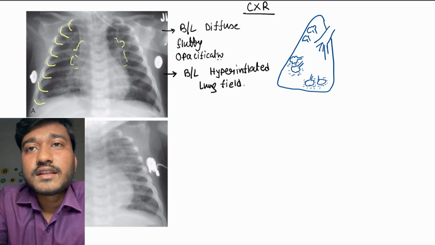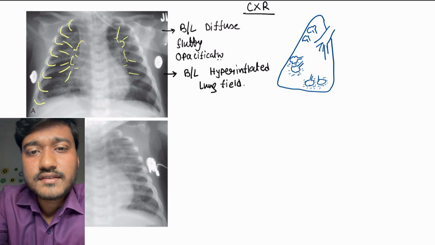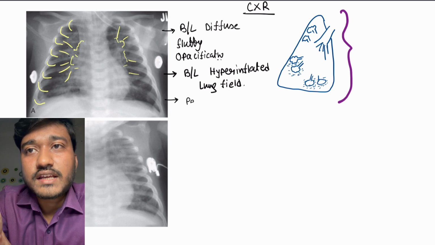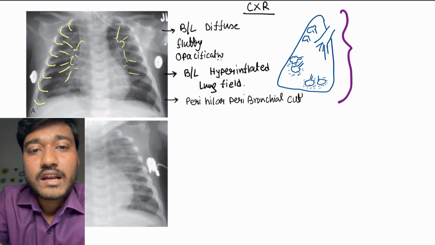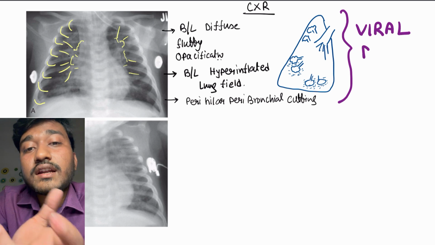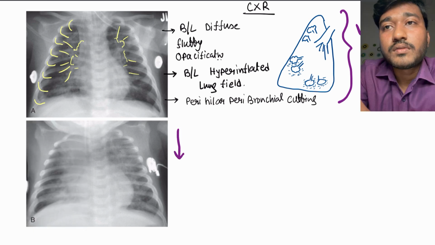As well, in the perihilar region you can see peribronchial cuffing, as well as white straight lines. These are a reticular pattern. So these 3 to 4 things are characteristic of viral pneumonia: bilateral diffuse fluffy opacification, bilateral hyperinflated lung fields with perihilar peribronchial cuffing, along with a reticular pattern. In viral pneumonia, bilateral lungs are involved, but in bacterial pneumonia, a single lobe is usually involved.